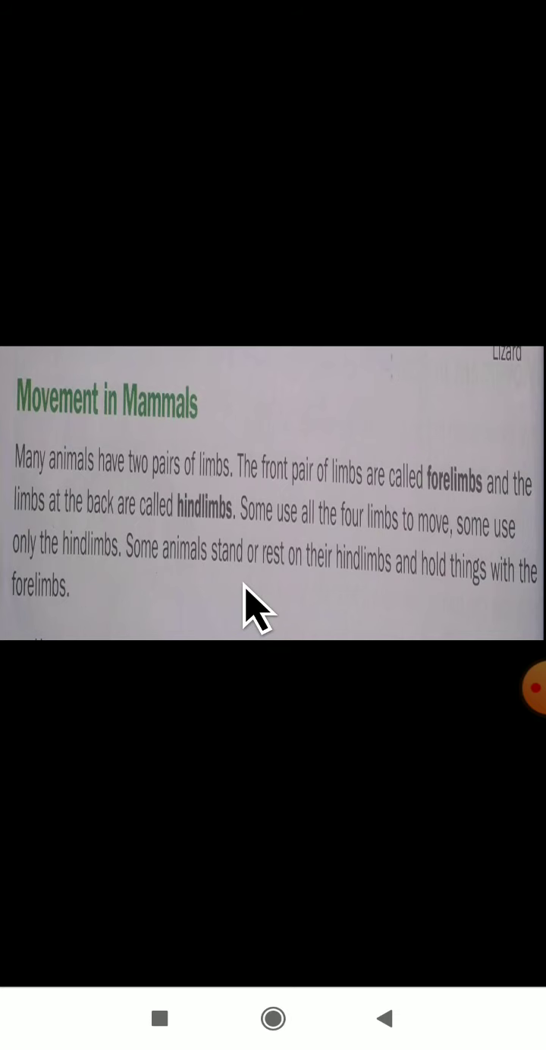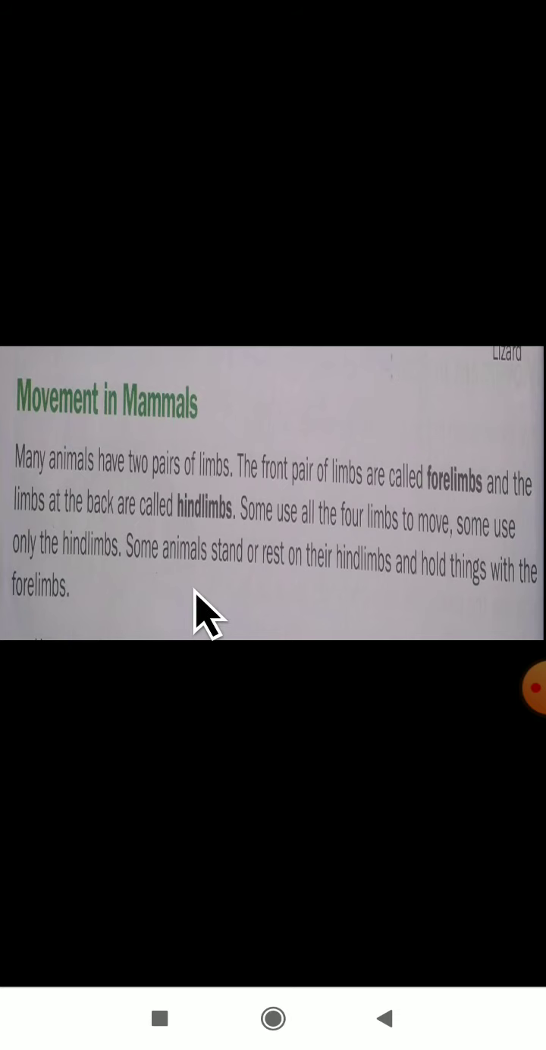Some animals stand or rest on their hind limbs only. Hind limbs are nothing but the limbs at the back side. With the help of the hind limbs some animals will stand or take a rest, and they will hold things with the forelimbs. The front pair of limbs are called the forelimbs, and the limbs at the back are called the hind limbs.